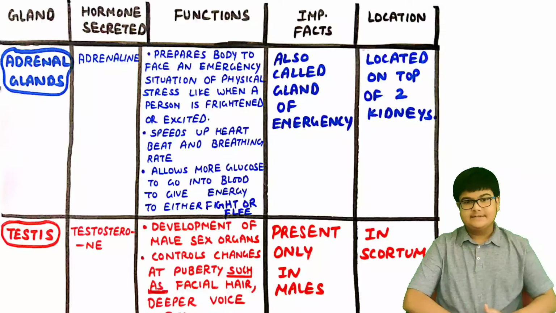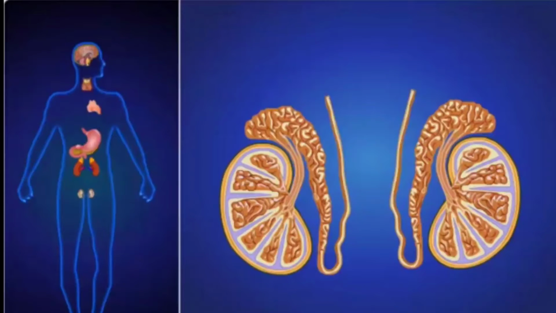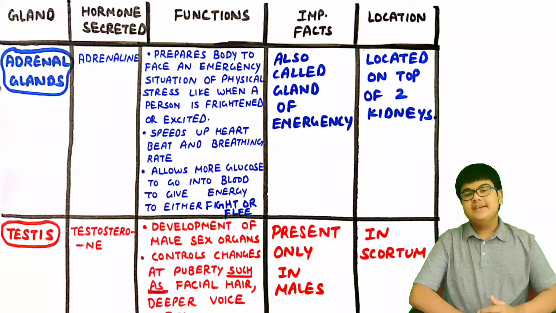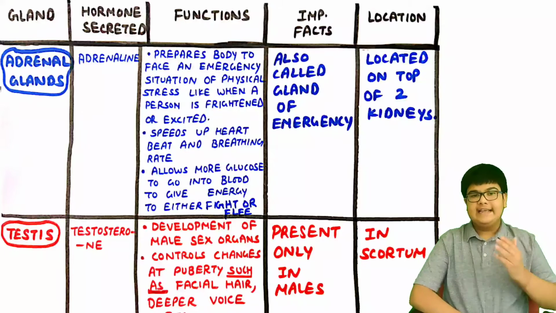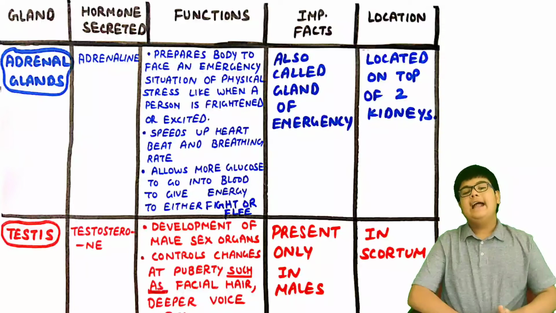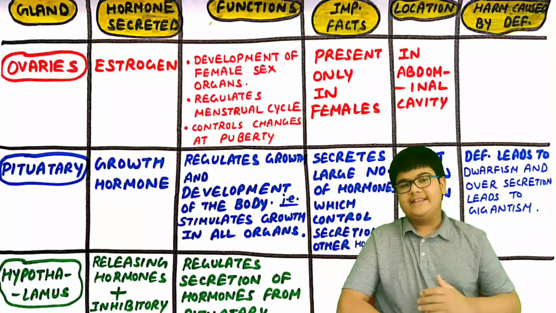Fourth, testes. So these glands are located in the scrotum and they are present only in the males. And the hormone secreted by these glands is known as testosterone. It helps in the development of male sex organs, and it also controls the changes at puberty, such as growth of facial hair, body hair, deeper voice, etc. Fifth, ovaries.